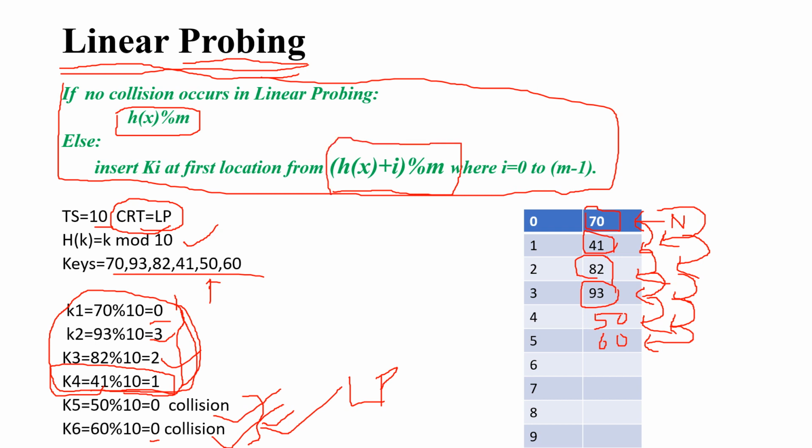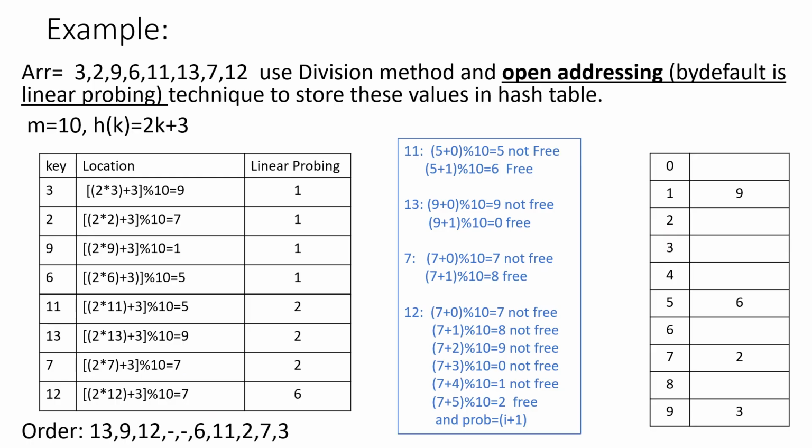So the same concept I have given in the general method. If you convert this general method into a formula, that's nothing but (h(x) + i) mod m. Now I have taken another example for linear probing only, and in that I have given the proper question.